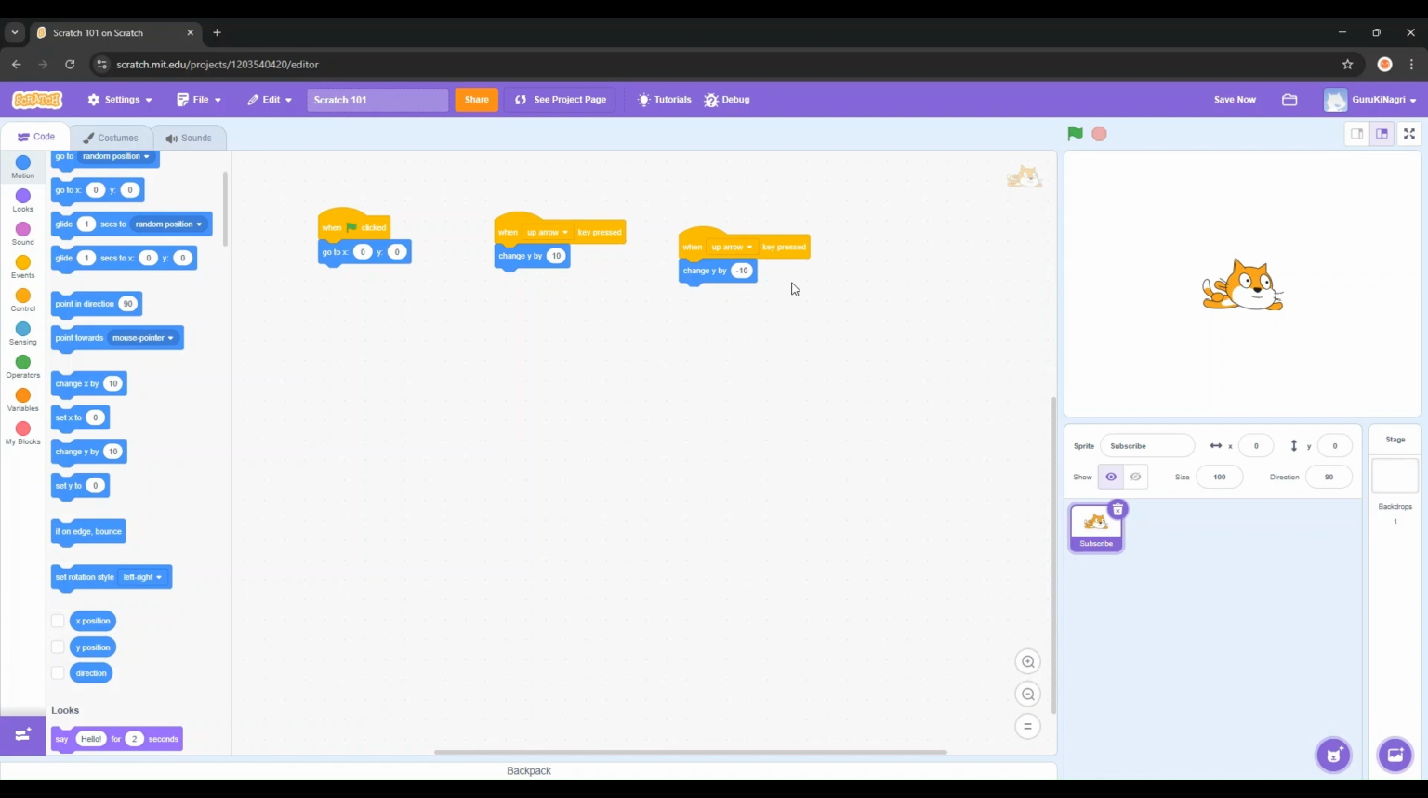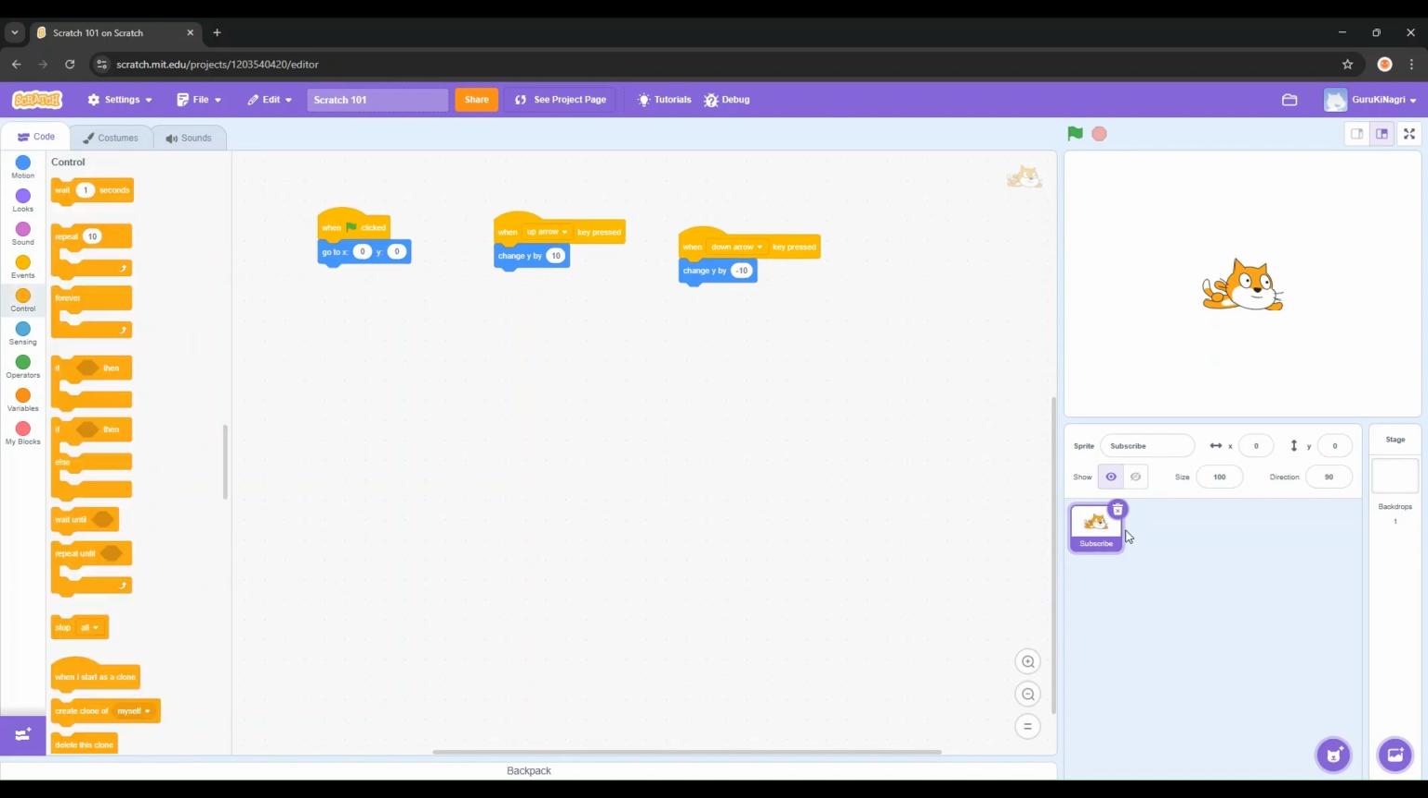There we go. Let's try it out. Okay. Oh wait, we need to go down arrow. Yeah, it works. Up arrow changes Y by 10. Down arrow changes Y by -10. It works.